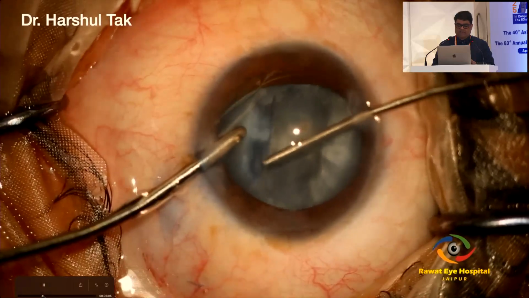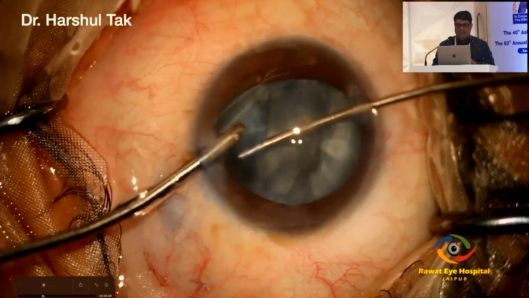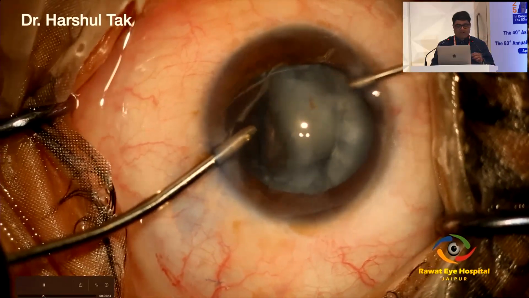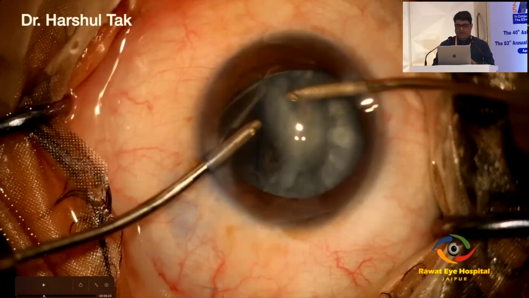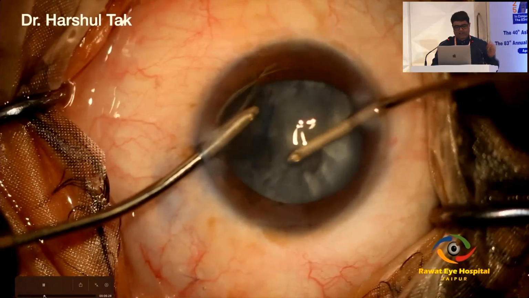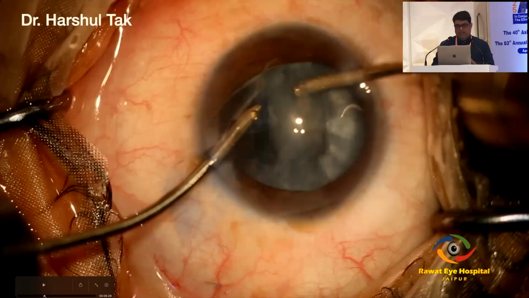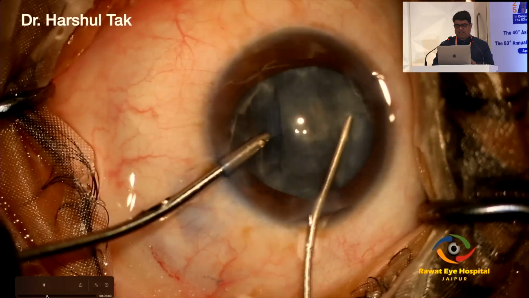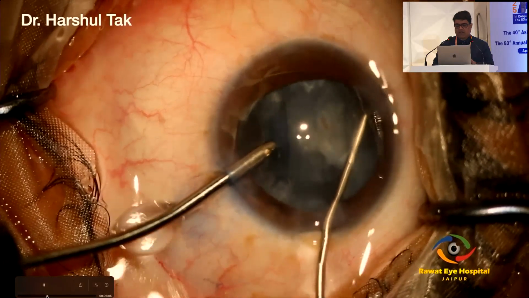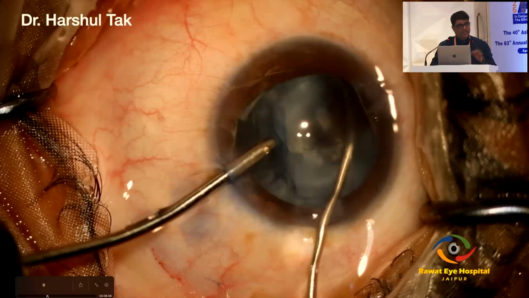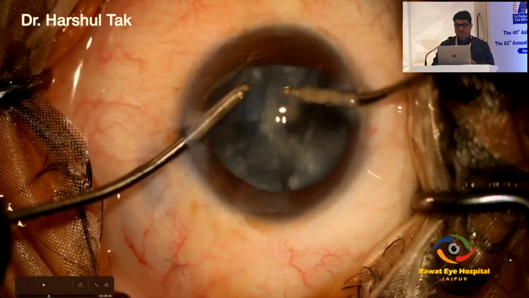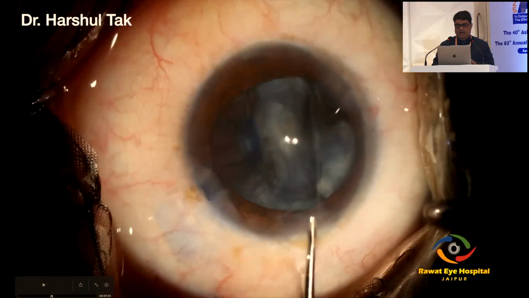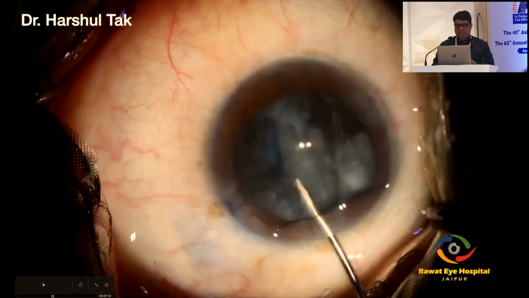And here, this is my viscoelastic cannula. You can see I put some visco beneath the anterior capsule and the entire fluffy material. This is visco expression, which you can always do, and because of the continuous curve of this cannula, you can reach till the equator also. I take off this fluffy material, again going with the viscoelastic cannula, maintaining a closed chamber. Again visco expressing the cortical matter.